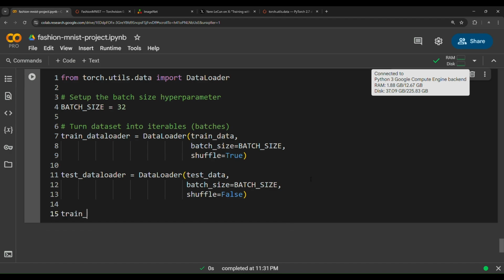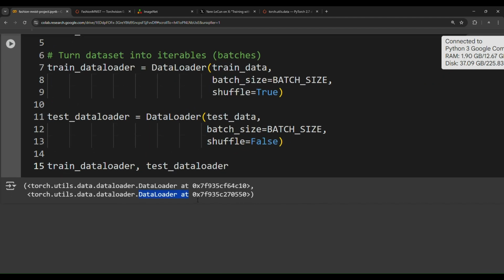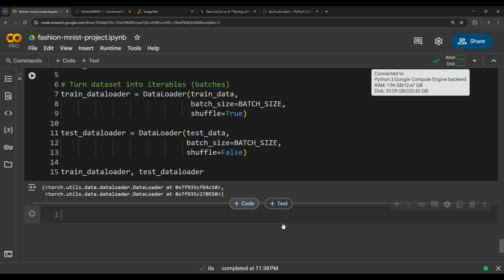Now, what about we show these loaders, train data loader and test data loader? Beautiful. Now we have two data loaders ready for training. So torch.utils.data.dataloader stored at this location in the memory, and torch.utils.data.dataloader at this location. So these are two data loaders being set up for training the model.